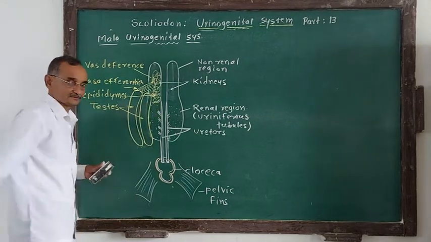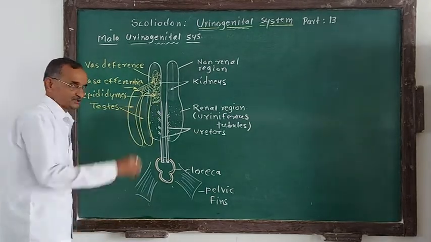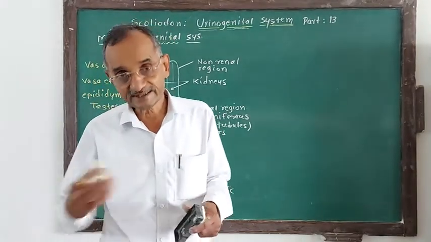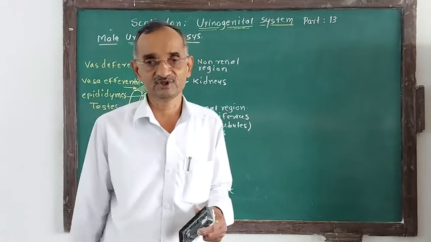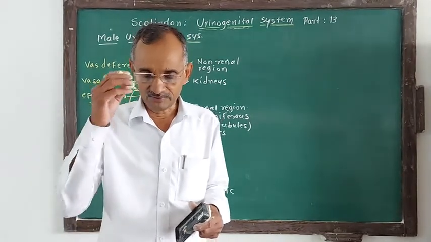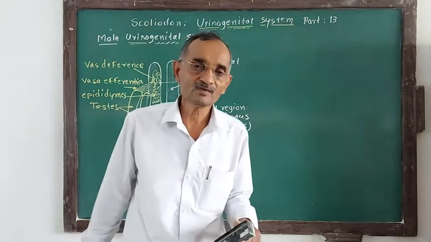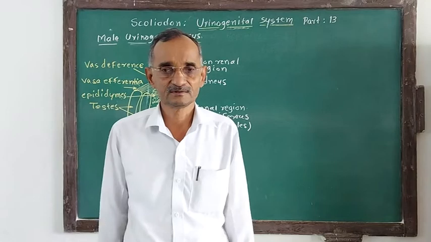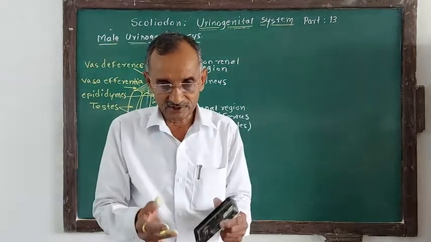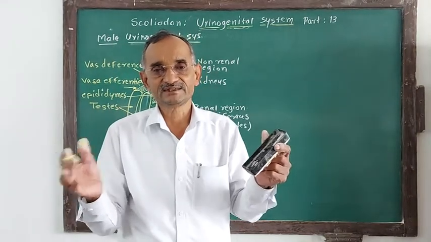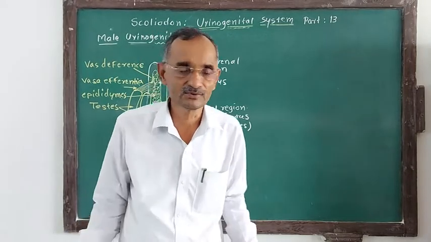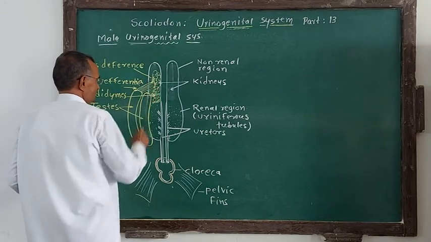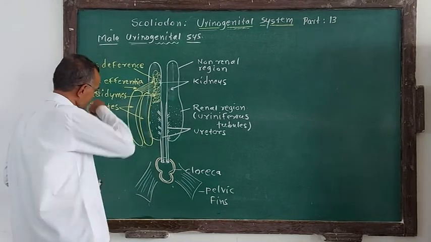Now this is the epididymis, where the sperms are stored for a temporary period and they get the capacity of motion in the epididymis. What is the purpose of storage of sperm inside the epididymis? They achieve the capacity of motion. Their cytoplasmic covering, called manchette, is removed. And therefore, for some time in the epididymis, sperms are stored.